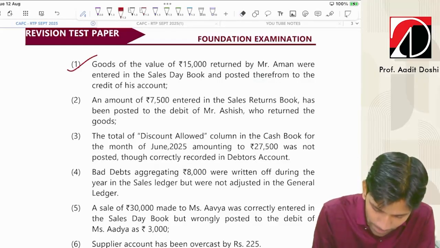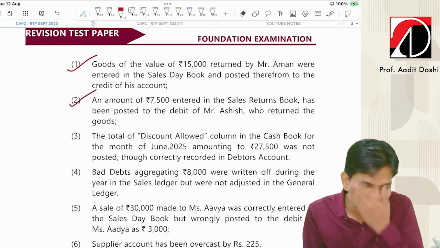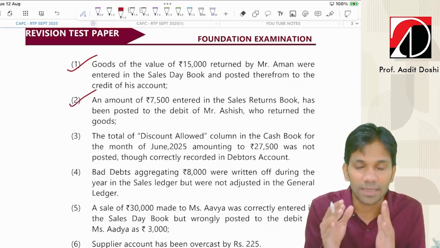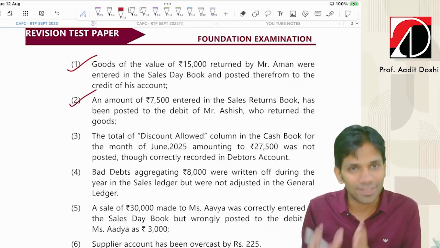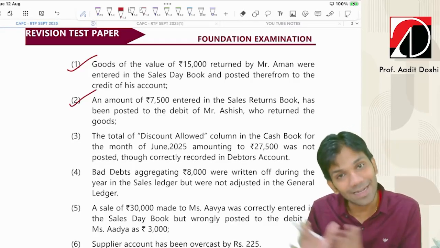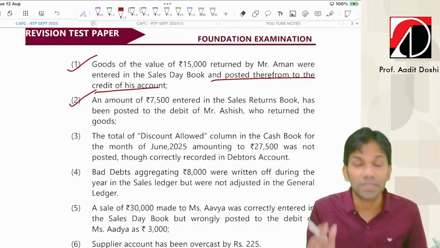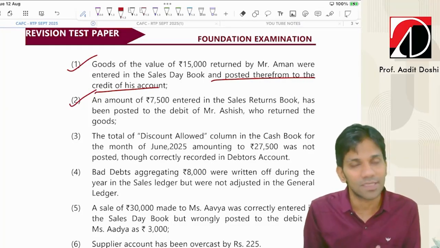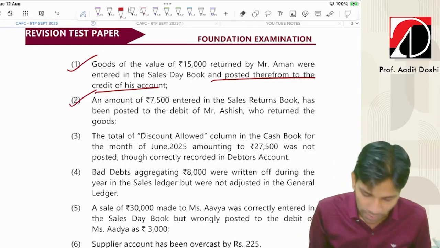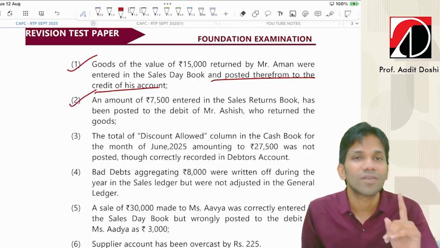Now, an amount. So guys, what here happened? Basically, goods returned by customer were wrongly shown as sales and correctly credited to his account and posted therefrom to the credit of his account. Means what error did we do? Sales return shown as sales, but party's account correctly posted. So this is nothing but error of commission.